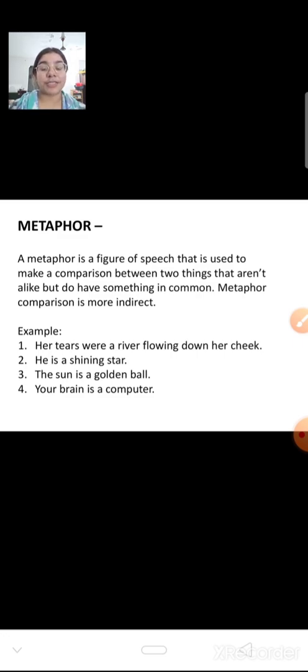If like and as are used in any sentence and a comparison is being made, then it is a simile. And if the words like and as are not used and a comparison is made, that is known as metaphor.